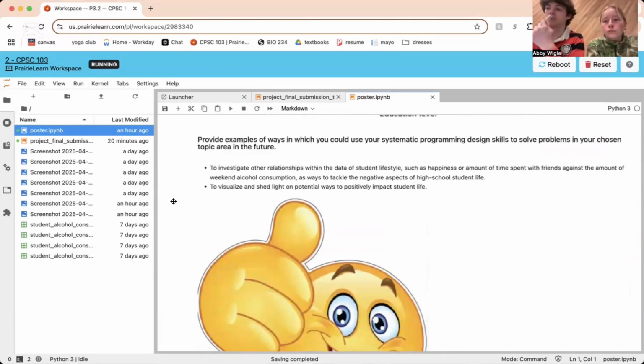Regarding the specific ways in which our systematic programming design skills could help us solve future problems in our topic, we could use these established programming design skills to investigate other relationships within the data of student lifestyle, such as the columns of happiness or amount of time spent with friends against the amount of weekend alcohol consumption. These are potential ways to tackle the negative aspects of high school student life.